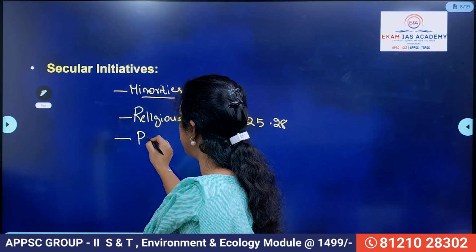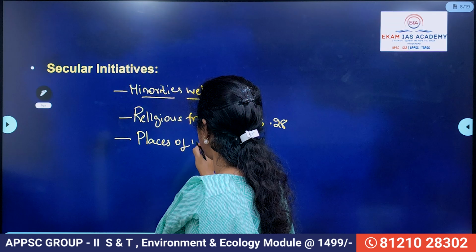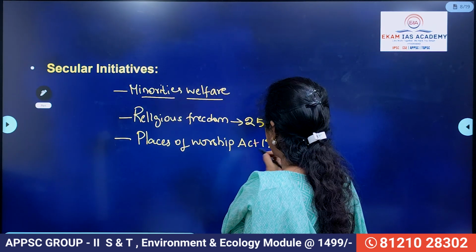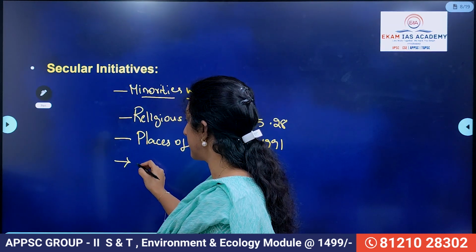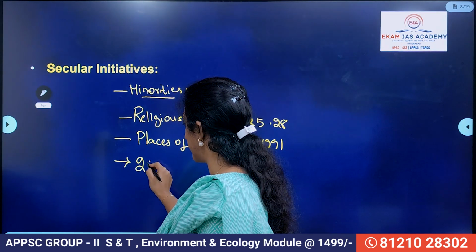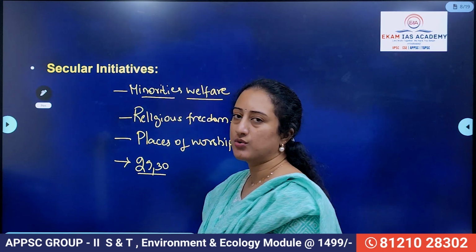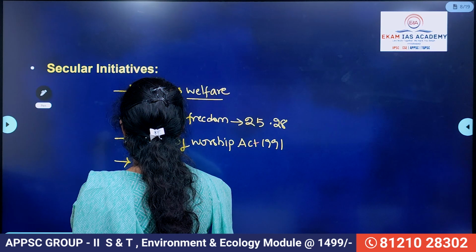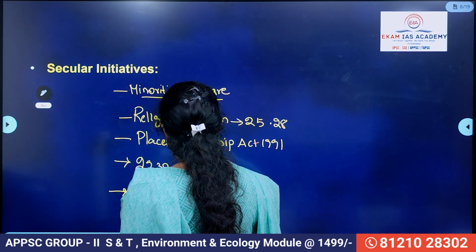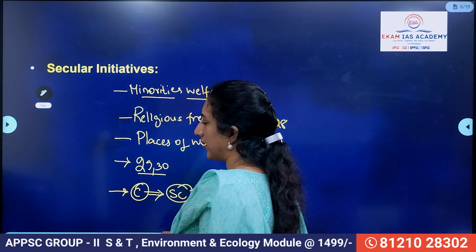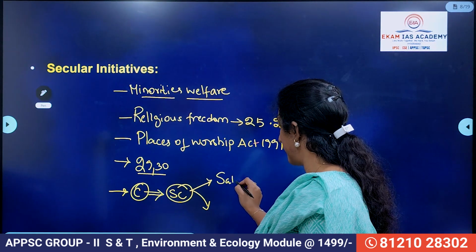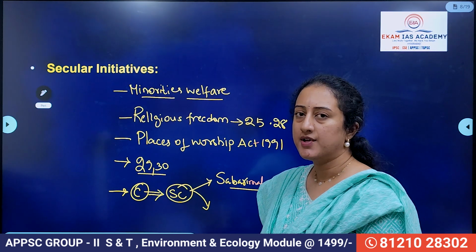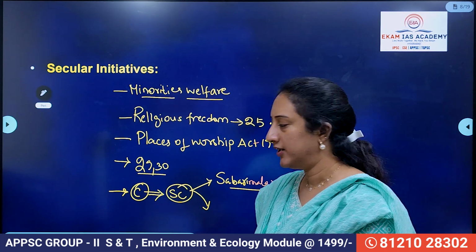At the same time, some different acts like the Places of Worship Act of 1991, right? So this was also brought mainly for ensuring religious freedom. At the same time, we also have different articles, like Articles 29 and 30, which also include religious minorities. And then we also have different other constitutional measures enforced by the Supreme Court, giving more importance to secular attitudes, like you can say the Sabarimala judgment, okay? So these are some examples of reflecting the secular ideology in our letter and spirit.